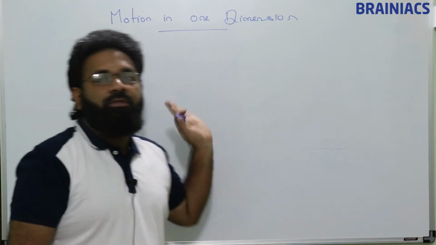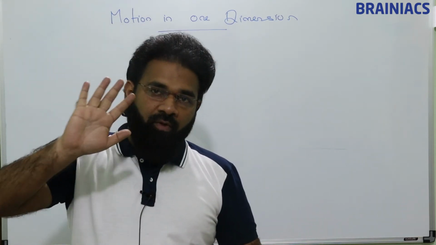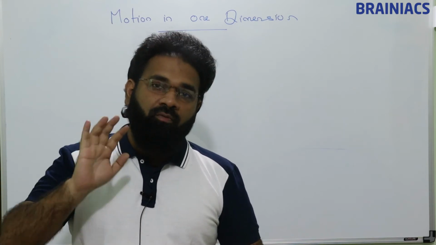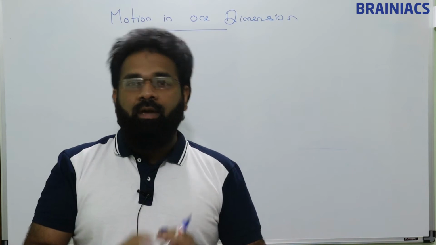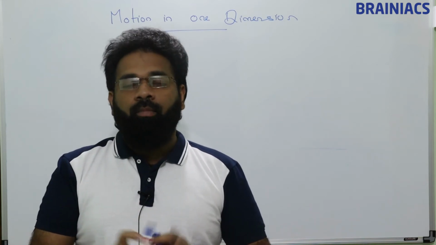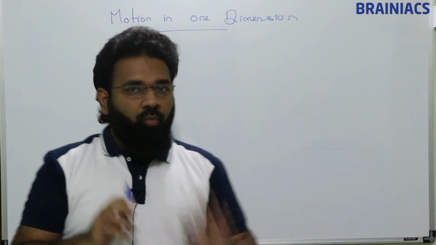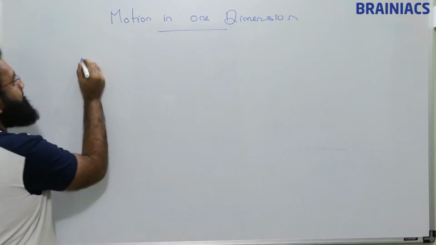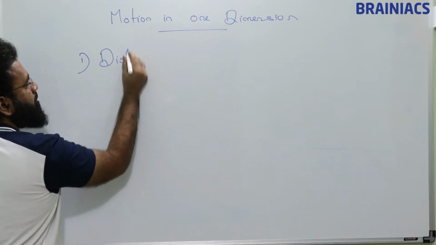In motion in one dimension, we will be studying basically 5 terminologies, 5 concepts or 5 physical quantities as fundamental concepts. Number 1, distance.